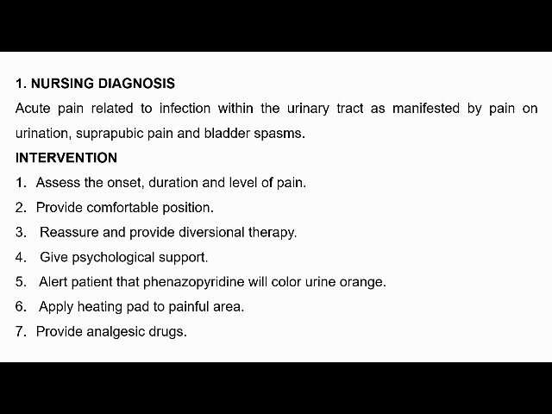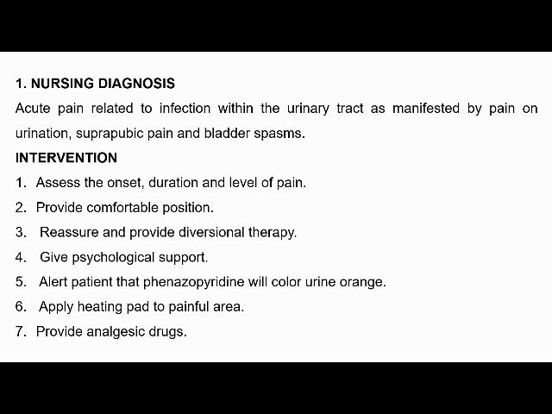So the interventions: assess the onset, duration and level of pain, provide a comfortable position to the child, reassure and provide diversional therapy according to the age, then psychological support. Alert the patient that phenazopyridine causes orange-colored urine. That education has to be given to the parents as well as to the child to avoid stress or doubt. Then apply a heating pad to the painful area to reduce the pain level.